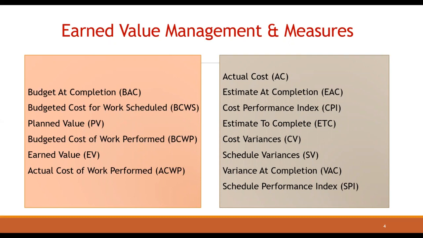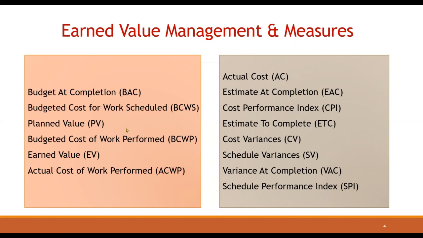Remember these terms for finding the earned value management. First, budget at completion, budgeted cost for work scheduled (planned value), budgeted cost of work performed (earned value), actual cost of work performed (actual cost), estimate at completion, cost performance index, estimate to complete, cost variance, schedule variance, variance at completion, schedule performance index.